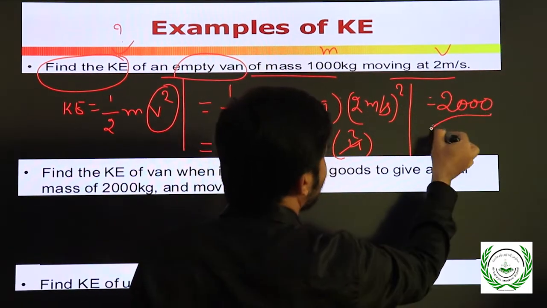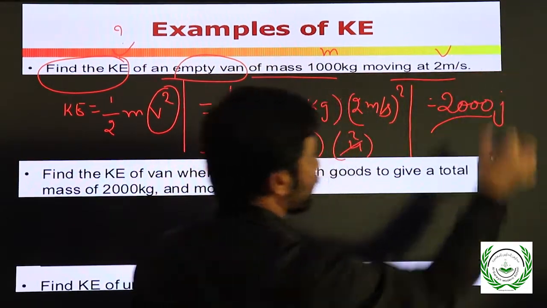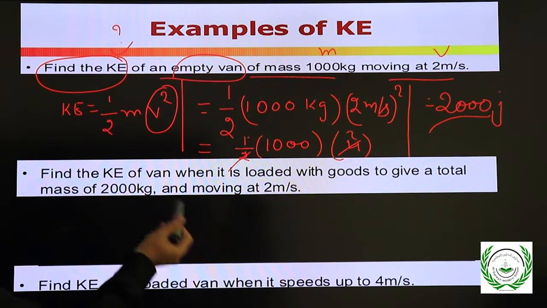What is this 2000? Energy. What are the units for energy? Joules. 2000 joules.